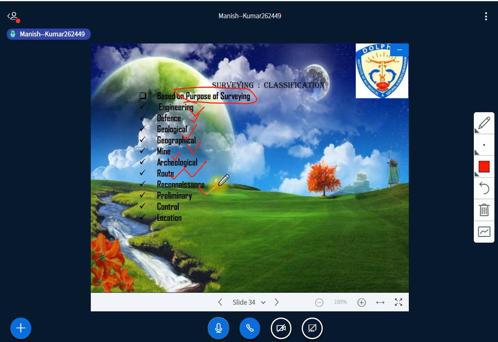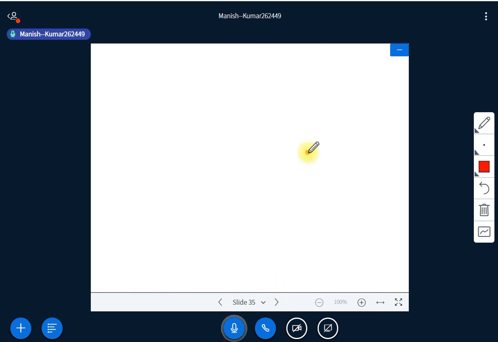Then you have reconnaissance survey, preliminary, control, and location survey, isn't it? So what is the purpose? Location: suppose you have to identify the location, so we are doing surveying to identify the location. Control, I have told you, you have to make a fixed station from which all the survey activity has to be done. That is control. If you are doing the survey activity to find the control point, that is your purpose. Most of this was explained yesterday, so I'm not going to get into details.